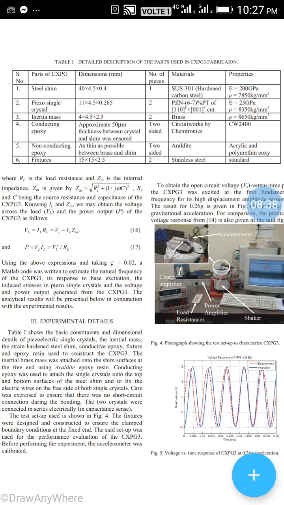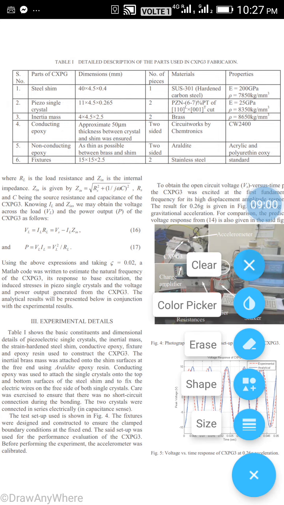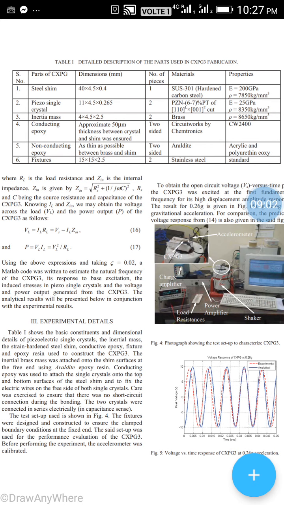Dimension of the piezo single crystal: 11 multiplied by 4.5 multiplied by 0.2. Now the tip mass, this is the tip mass: 4 multiplied by 4.5 multiplied by 2.5. These are the conditions, the detailed description of the parts of CXPG3.